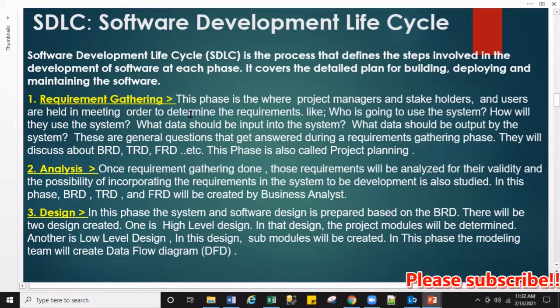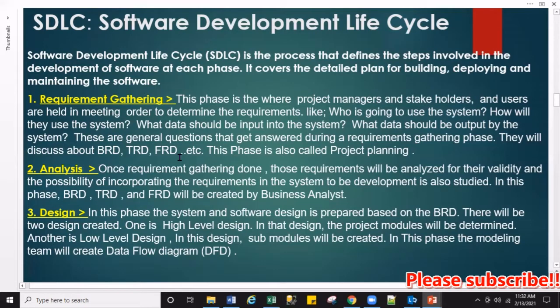This phase is where the project manager, stakeholders, and users hold meetings in order to determine the requirements: who is going to use the system, how will they use the system, what data should be input into the system, and what data should be output by the system.